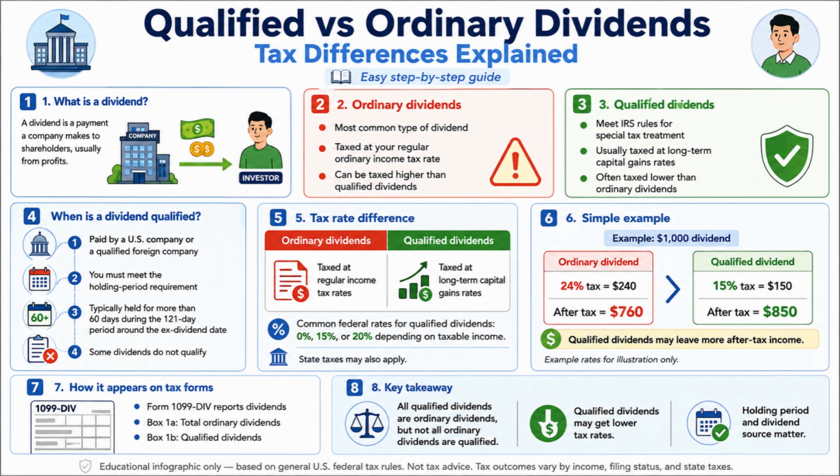Also, when you receive dividend income, it is usually reported on Form 1099-DIV. Box 1A shows total ordinary dividends, while Box 1B shows qualified dividends. This helps investors and tax preparers understand which part of the dividend may receive lower tax treatment.